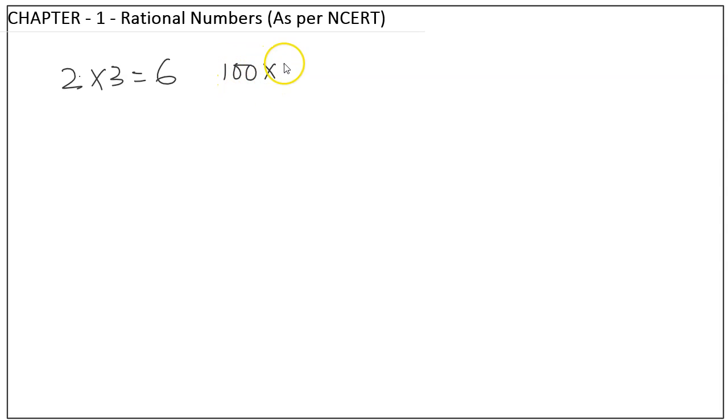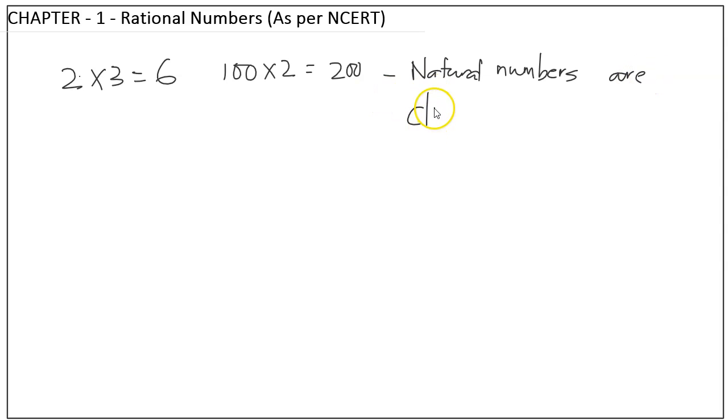100 multiplied by 2 is 200. Can you give any number when we multiply by another natural number, we do not get a natural number? No, right? Any natural number you multiply with another natural number, you will get a natural number only. So that means we can say that natural numbers are closed under multiplication.